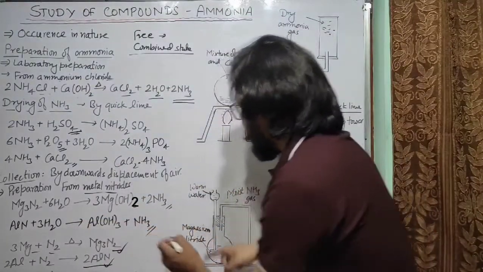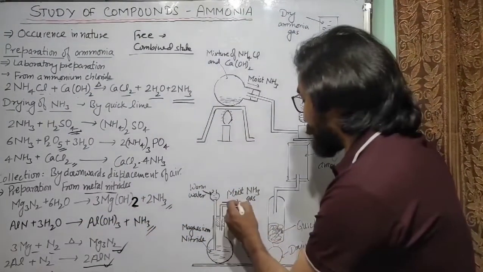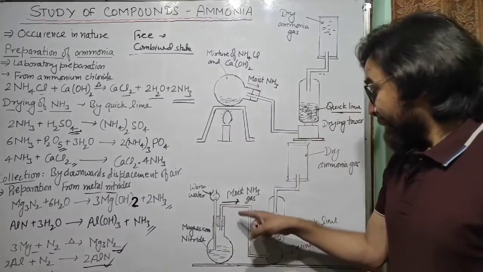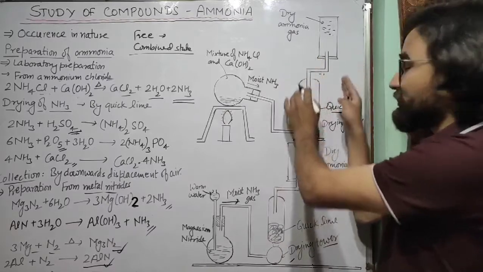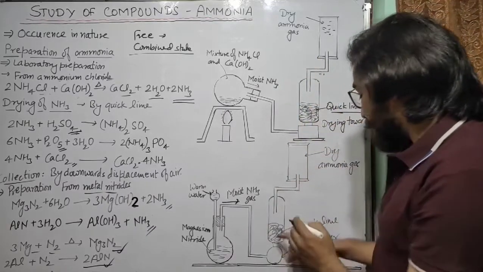So moist ammonia gas will be formed. The moist ammonia gas which is formed here will pass to the drying tower. After that, the process is the same. In the drying tower there is quicklime.